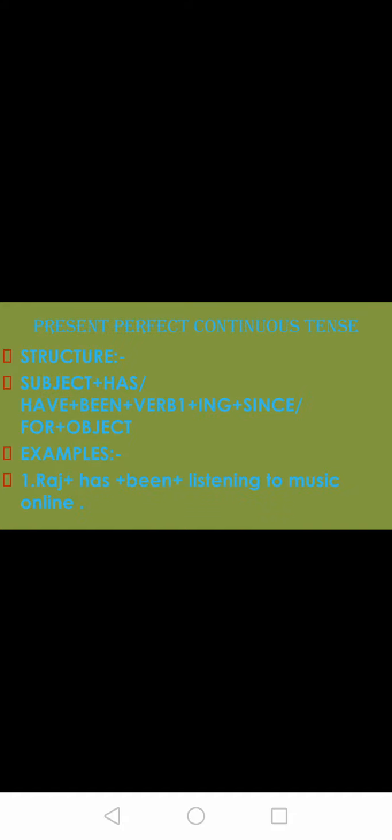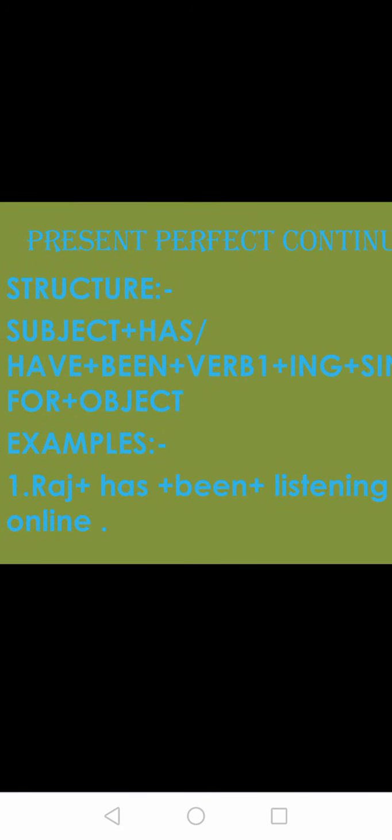Let us move on to the next, that is present perfect continuous tense. Structure: subject plus has/have plus been plus V1 plus ing plus since/for, which is optional, plus object. It depends upon the sentence. Raj has been.